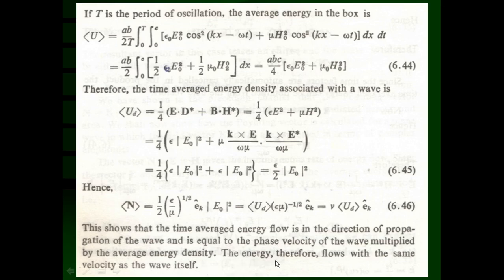The energy, therefore, is flowing along the direction of propagation with the wave itself. That means electromagnetic waves are propagating in whichever direction of the propagation Ek caret, the energy is also flowing in the same direction with this magnitude, and simultaneously we can say that. So this is called the energy flux in the direction of propagation for a plane wave.